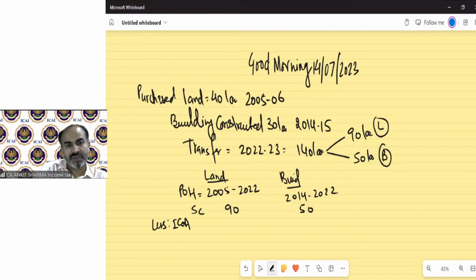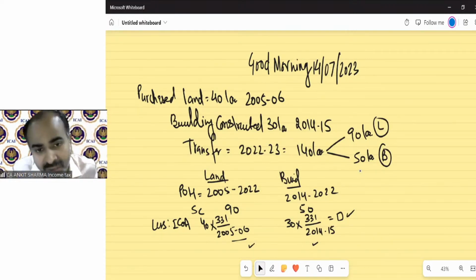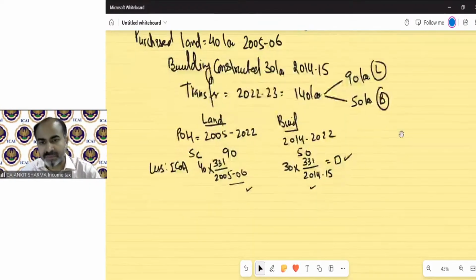So cost of acquisition for land is 40 multiplied by 331. But the denominator index will be 2005-6, which will be given in the question, should apply. Same for this purpose, 30, 331, and the index for 2014-15, which will be mentioned in the question, should be utilized. So this is the process. You need to calculate capital gain separately for the purpose of capital gain.